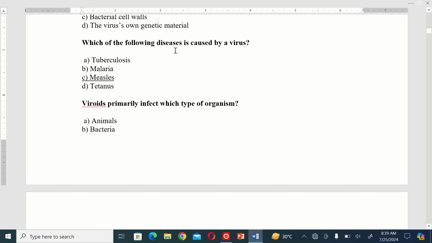Which of the following diseases is caused by a virus? A. Tuberculosis. B. Malaria. C. Measles. And D. Tetanus. So the correct option is C, measles. Viroids primarily infect which type of organism? A. Animals.